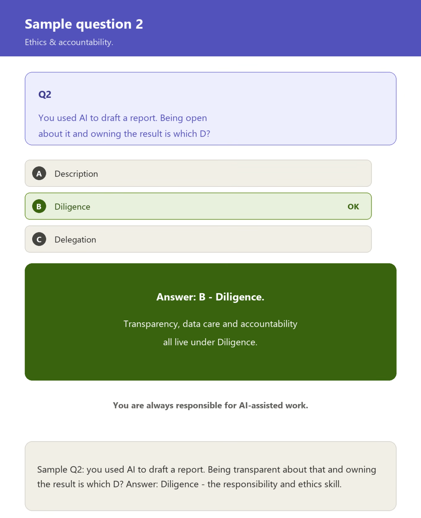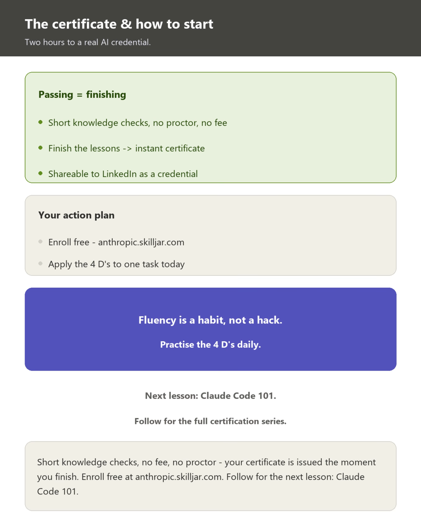Sample question 2. You used AI to draft a report. Being transparent about that and owning the result is which D? The answer is diligence, the responsibility and ethics skill. The course has short knowledge checks, no fee, and no proctor, so your certificate is issued the moment you finish.